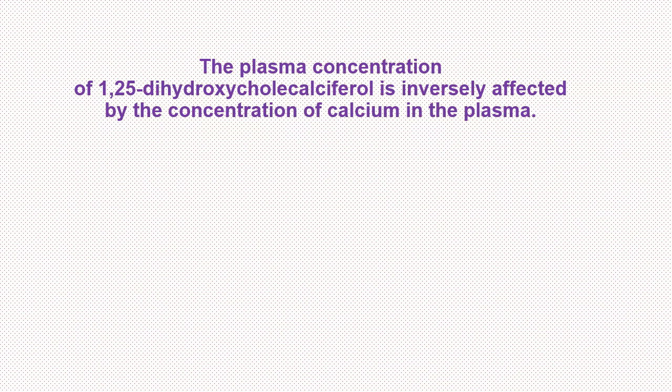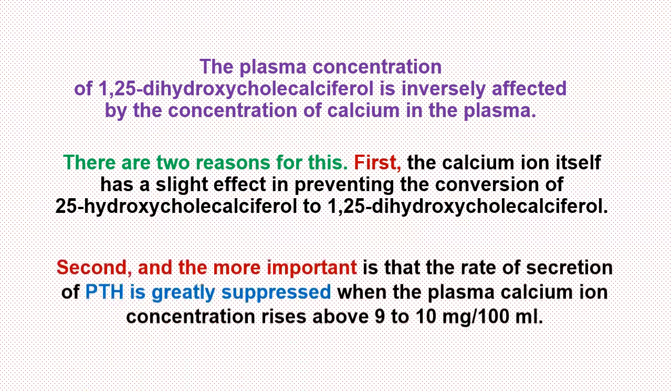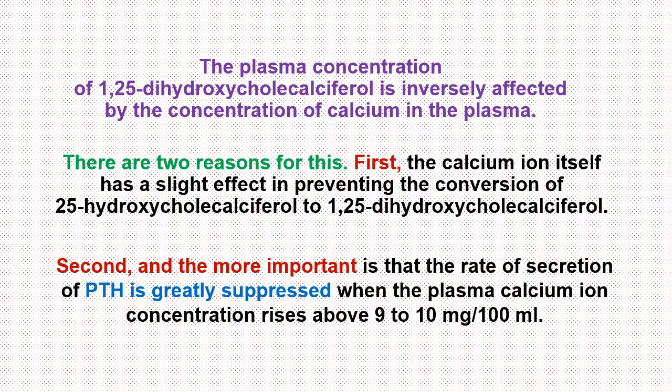The plasma concentration of 1,25-dihydroxycholecalciferol is inversely affected by the concentration of calcium in the plasma. There are two reasons for this. First, the calcium ion itself has a slight effect in preventing the conversion of 25-hydroxycholecalciferol to 1,25-dihydroxycholecalciferol. Second, and more important, the rate of secretion of parathyroid hormone is greatly suppressed when the